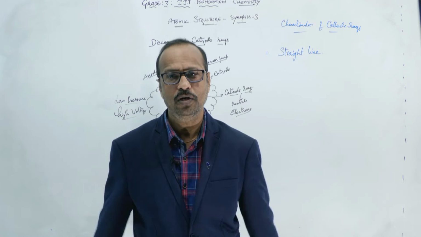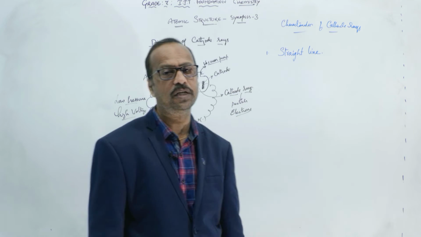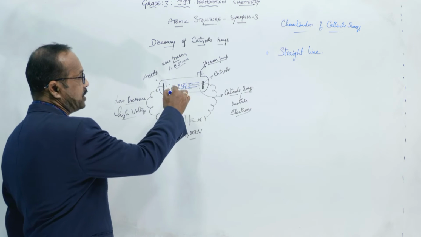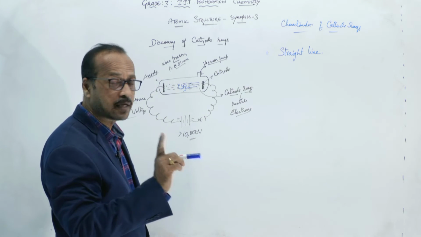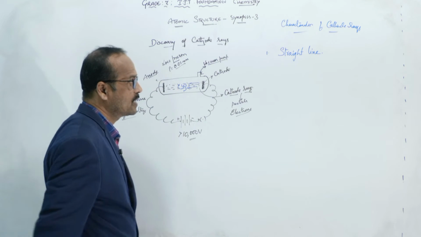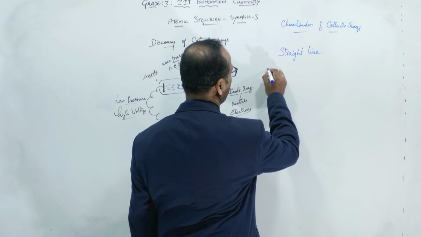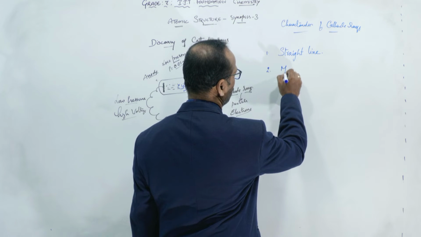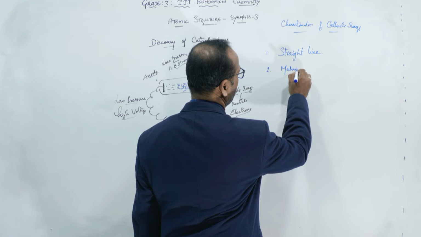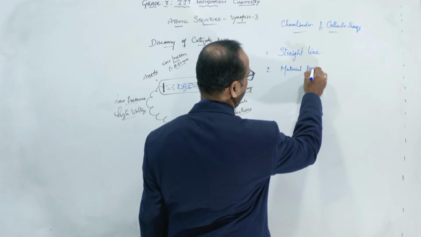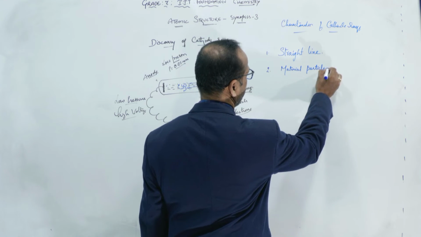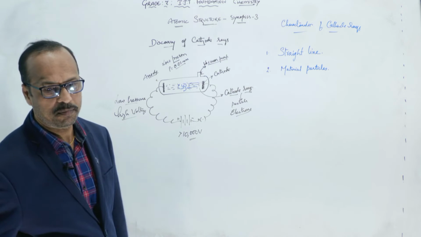Is this clear to you? Rays cannot create motion, but here the wheel is rotating. So these are not rays but particles. Cathode rays are material particles.